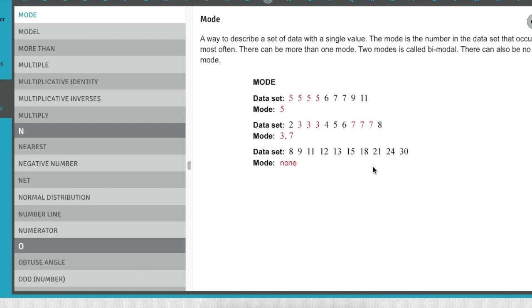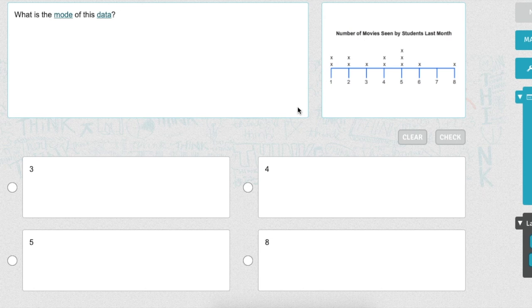So in this last set of data, there's no mode. In the second set of data here, we've got 3 3s and 3 7s, which means the mode is 3 and 7. But in this first set of data, there are 4 5s, and no other number has 4 of the same number. So that would make the mode 5. So when it says, what is the mode of this data, we're looking for which number has the most. This is 2, this is 2, this is 1, this is 2, this is 3, this is 1, this is 1. So when I'm looking at this data, the 5 has the most data. So I'm going to click on 5.